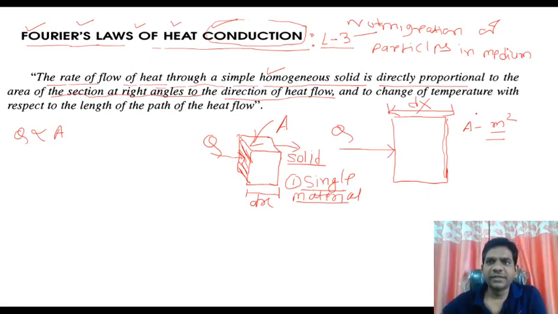Suppose the initial temperature is T1 and the other temperature here is T2. The graph is like that. Yes or no? Yes. The change of temperature with respect to the length of the path of heat flow, and the length we show as dx.